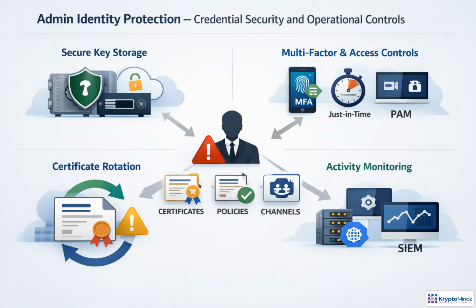Administrator identities deserve the same protection as production signing keys. One compromised admin can change certificates, policies, channels, and chaincode governance. Treat this access as temporary and observable. Store private keys in vaults or HSMs. Require MFA, just-in-time approval, and privileged access controls. Rotate certificates on a schedule and immediately after role changes or incidents. Finally, monitor administrative activity through CA logs, Kubernetes audits, configuration history, and SIEM alerts.